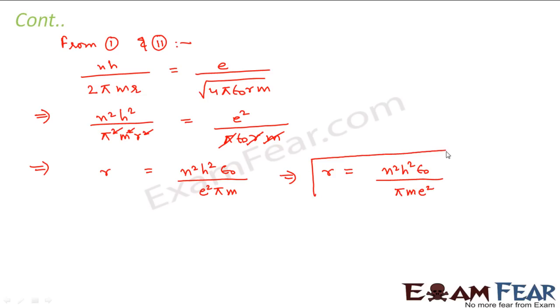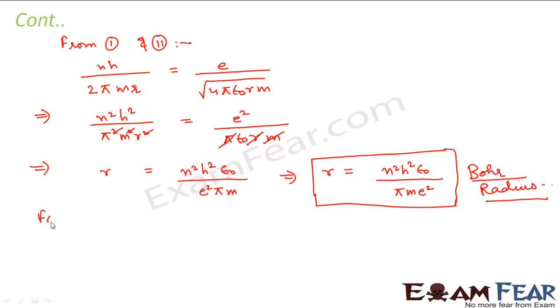So this expression for the orbital radius of the electron in the hydrogen atom is known as the Bohr radius. Because we get a different expression considering the hydrogen atom as well as the quantization of orbital angular momentum, because here we have considered the fact that the angular momentum of the electron is an integral multiple of h by 2 pi, which is a Bohr postulate, and that is why this radius is known as the Bohr radius.